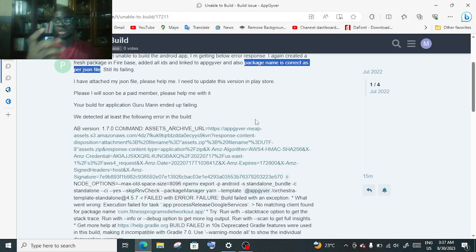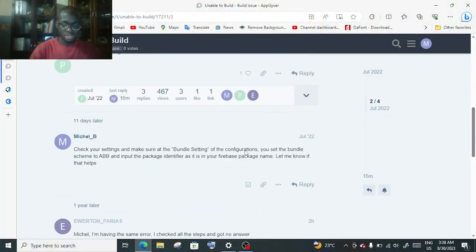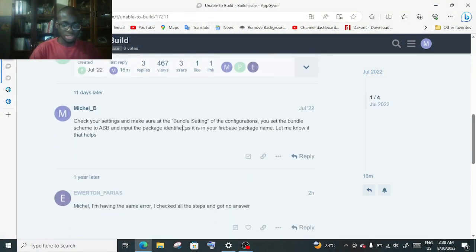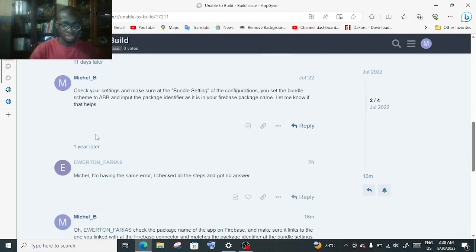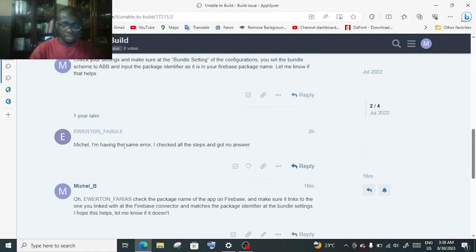When you are done connecting with Firebase, they'll send you a JSON file which has your package name, and the package name is the same as the one in Firebase. But then when you copy it and connect it to Appgyver, in the bundle settings, I explained it to him already. This question was asked in July 2022, and I just left an answer back then. Today I was reminded: "Michael, I'm having the same error. I checked all the steps and got no answer."